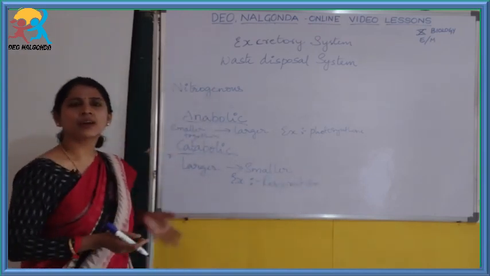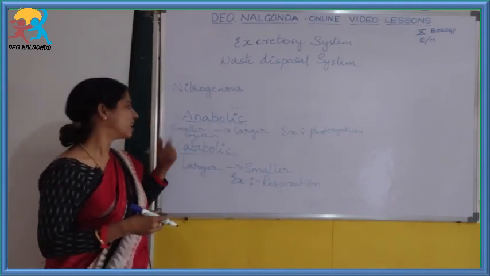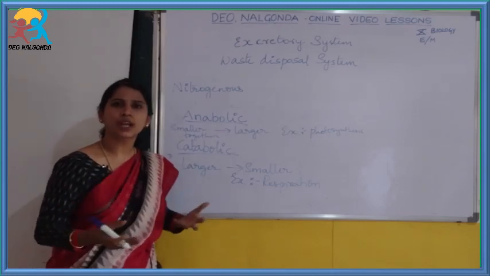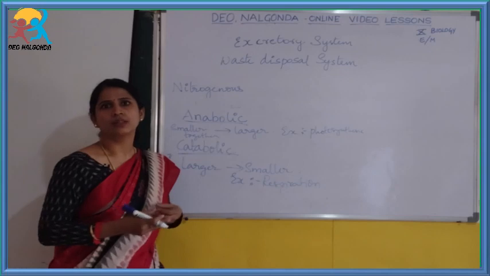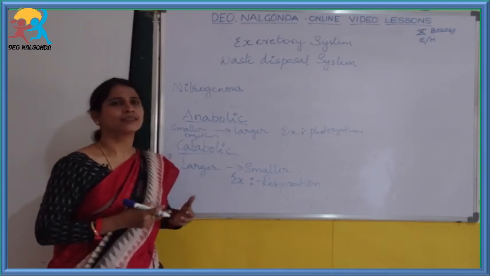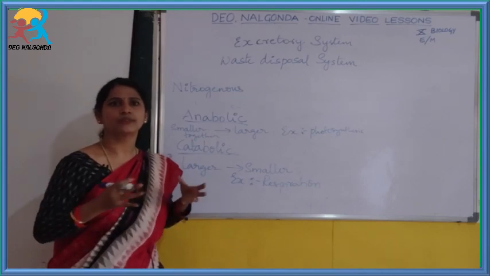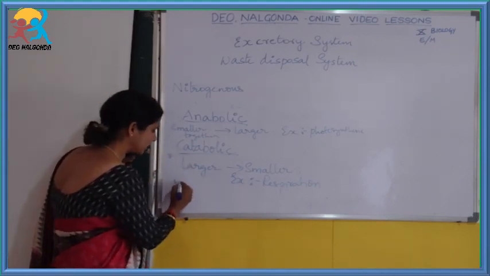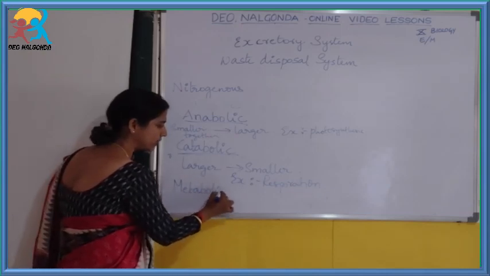Like these, all the reactions which occur in our body are either anabolic reactions or catabolic reactions. There are thousands of reactions which keep on occurring for protein synthesis and lipid synthesis, and there are several others. The sum total of all the reactions is called metabolic reaction.